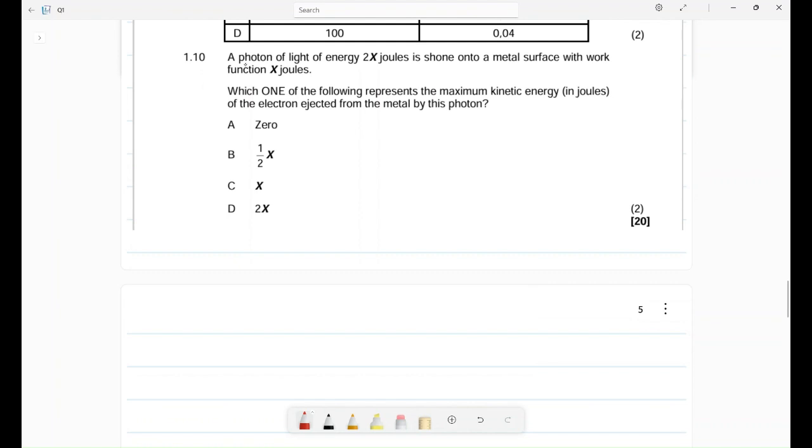Last question. A photon of light of energy 2x joules is shone onto a metal surface with work function of x joules. Which one of the following represents the maximum kinetic energy in joules of the electron ejected? Remember the formula says energy of a photon is equal to the work function of a metal plus maximum kinetic energy. So I'm given the energy of a photon, which is 2x, and its work function, which is x, plus Ek max.